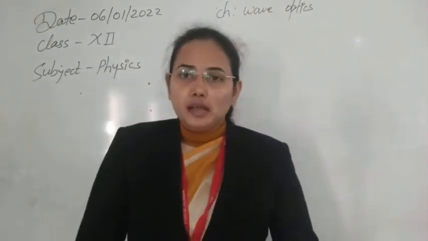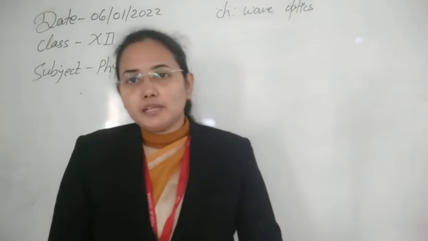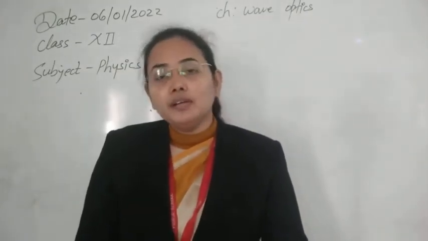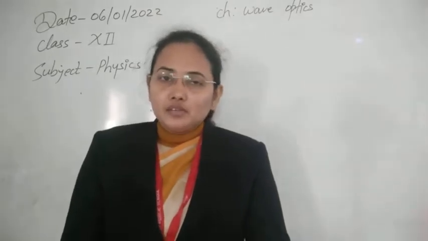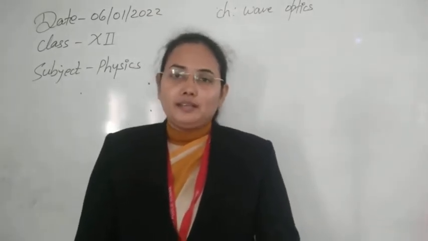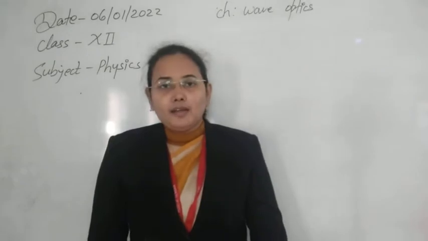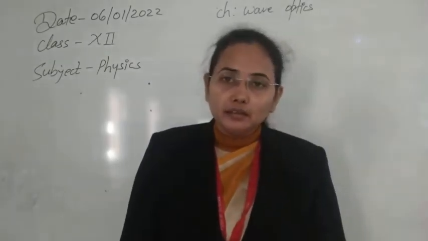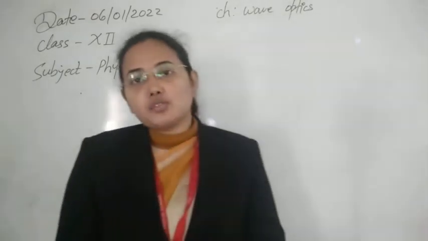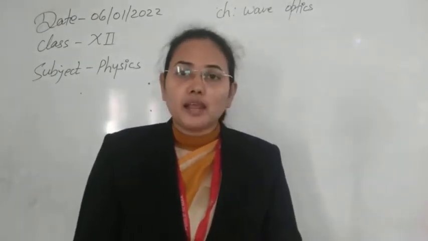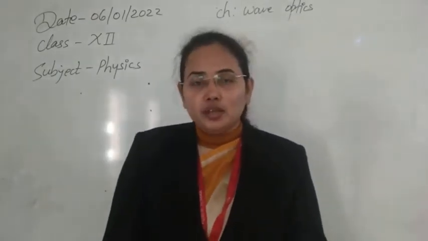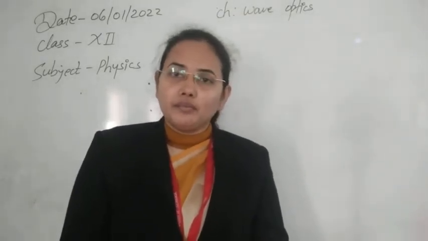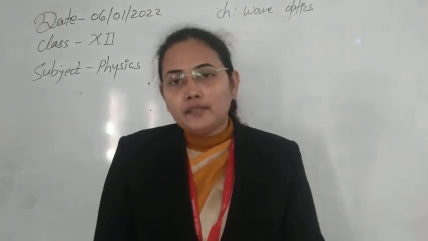So students, as in the last class we have established wave optics by the proof of reflection and refraction of light. Up to that topic it is, I think, completely clear, and we have also discussed some basic things about the interference of light, like what the necessary conditions are, what a coherent light source is and what an incoherent light source is. Now let's move further in our revision, that is, the interference of light.